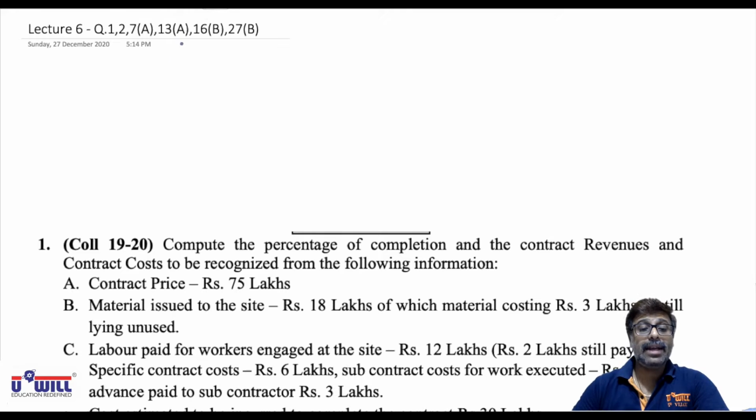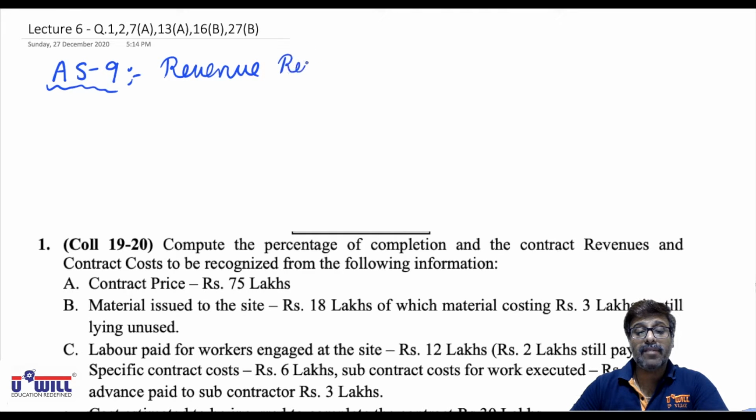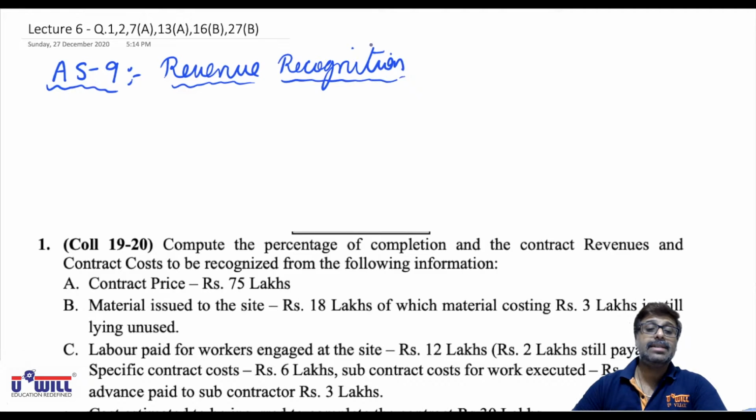All of you give the heading in your notebooks: AS9, Accounting Standard 9 on Revenue Recognition Principle. As per this accounting standard, the principle adopted for real estate people is the percentage completion method.